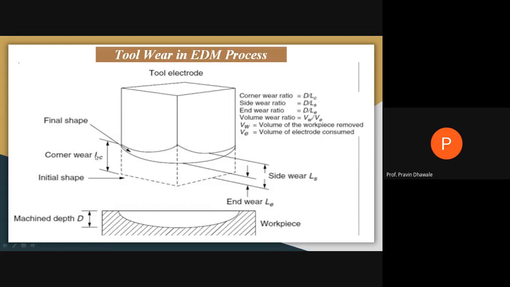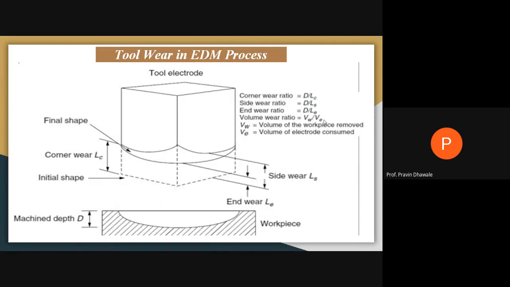These are the corner edges. It will show the corner wear, denoted by LC. If you are observing this point, this will show the side wear. If you are observing this end point and this end point, it will show the end wear, LE. Likewise, the corner wear ratio will be represented as D over LC. What is D? D is the machining depth. And what is LC? LC is the corner wear. Likewise, side wear, end wear, right? Volume wear ratio, right? That will be shown over here.